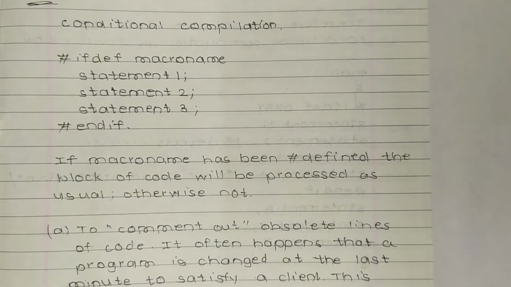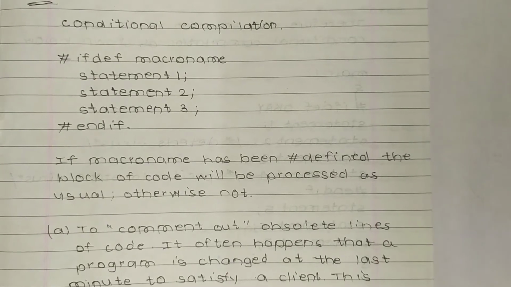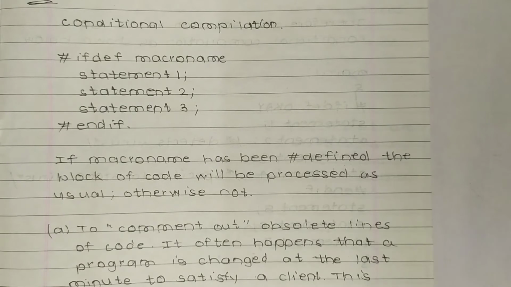Conditional compilation. This is an example of conditional compilation: #ifdef macro name, statement 1, statement 2, statement 3, #endif. If the macro name has been #defined, the block of code will be processed as usual, otherwise not.